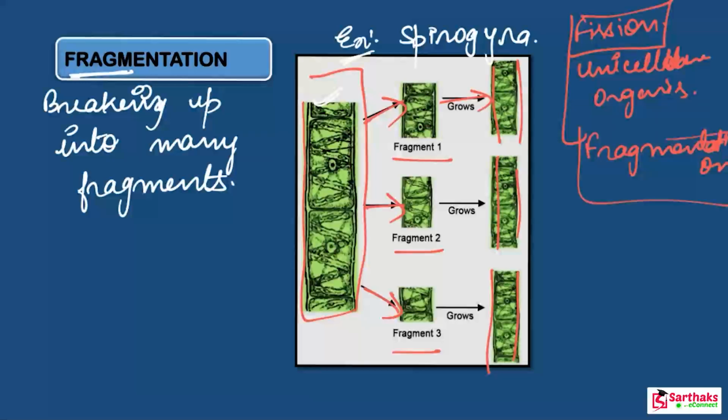Fragmentation occurs in the case of multicellular organisms. They break up to form 2 or more daughter organisms. This is the main difference between fission and fragmentation. Keep this in your mind. Fission means splitting of the body, and in fragmentation you can also observe a splitting, but fragmentation occurs in multicellular organisms, while fission occurs in unicellular organisms.